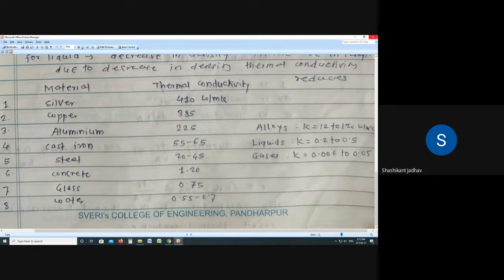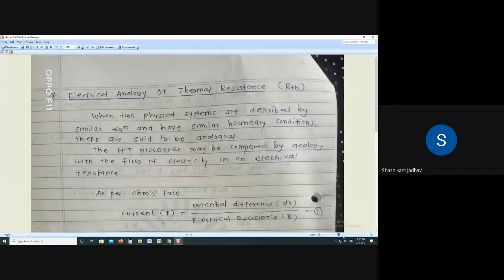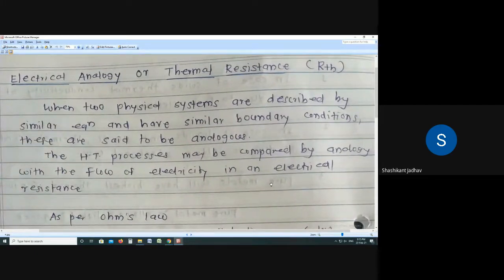So now we have to cover the next concept. Write down the next point: electrical analogy or thermal resistance.